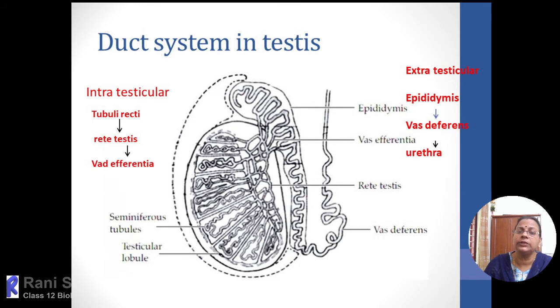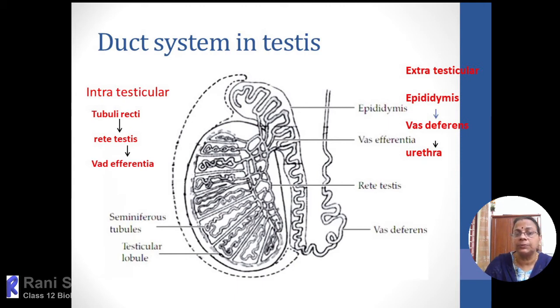Continuously, within the seminiferous tubules, sperms are produced and pass through the tubuli recti, then rete testis, then into the vasa efferentia. Then they pass through the epididymis, where they are temporarily stored. So the purpose of the epididymis is the temporary storage of sperms.